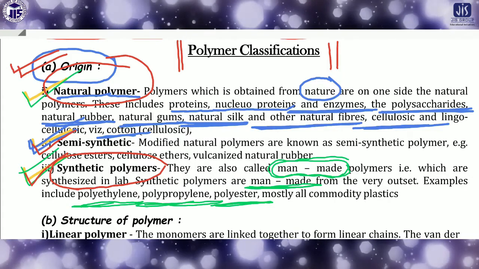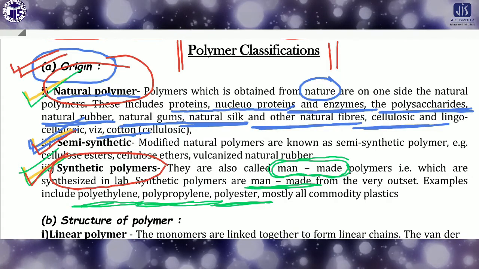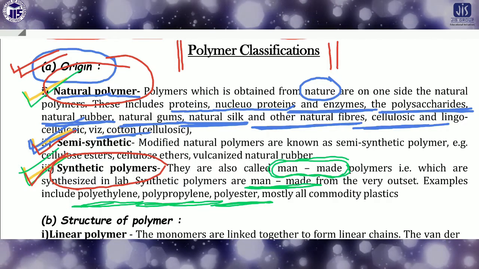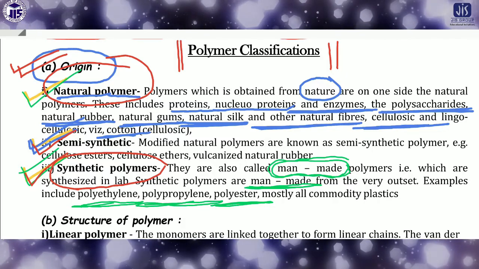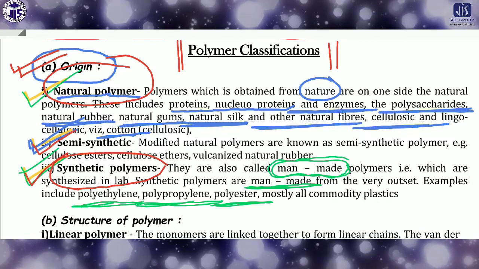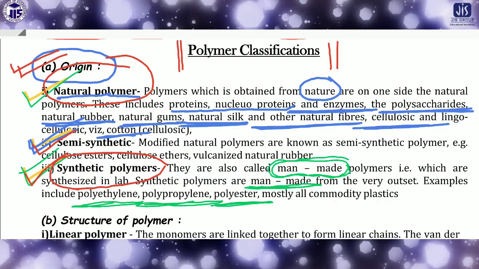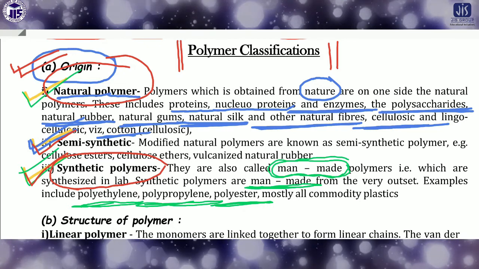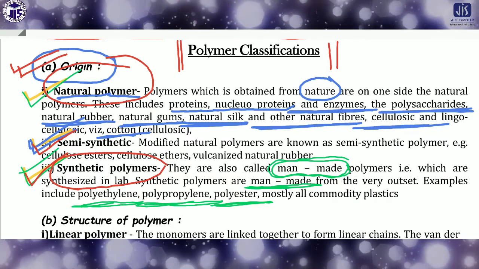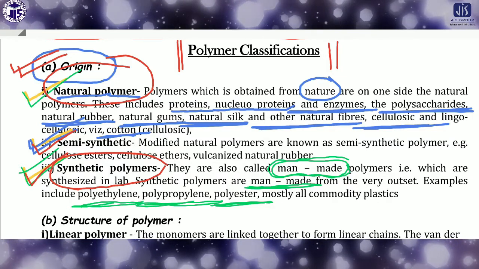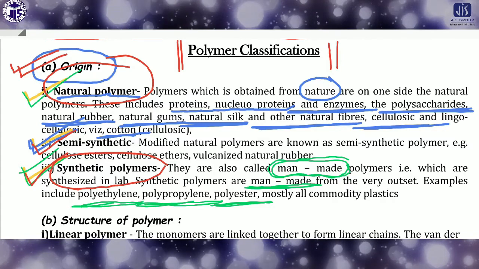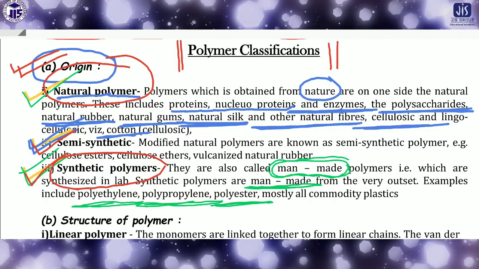If you think about natural rubber, it is not as elastic as what we want. So what can we do? We can increase the strength of the natural rubber such that it can serve our purpose. We will mix some kinds of chemicals or modify the chain or the structure of the natural polymer, by which it will be able to serve our purpose.